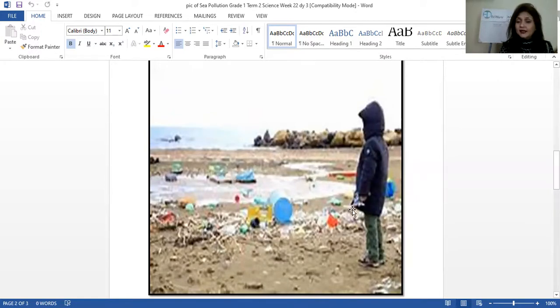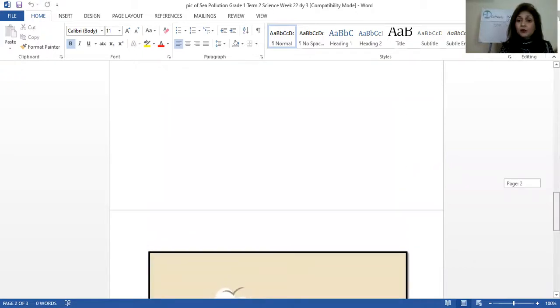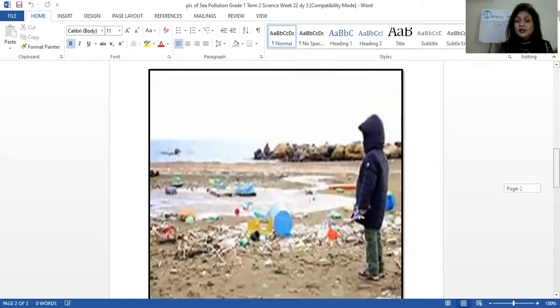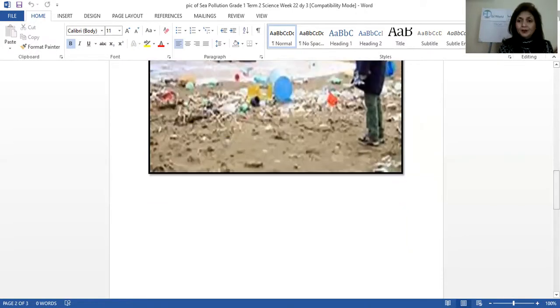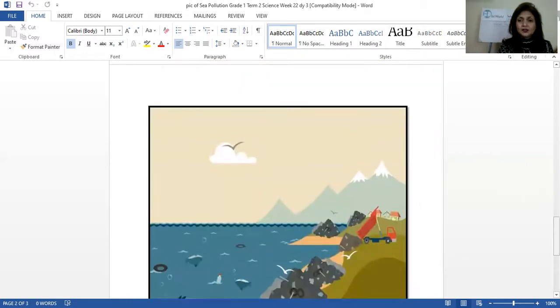And again, the boy is standing here and what is he carrying with him? Germs, of course, germs. When he's breathing in such type of air, which is full of pollution, because when you throw garbage, children, what happens? Since the air is there, the wind is there, all that dirty smell combines with the good smell in the air, and then if you breathe in such type of air, it means that you are inhaling some polluted air which might harm you, which might not be good for you. Understood? Okay.